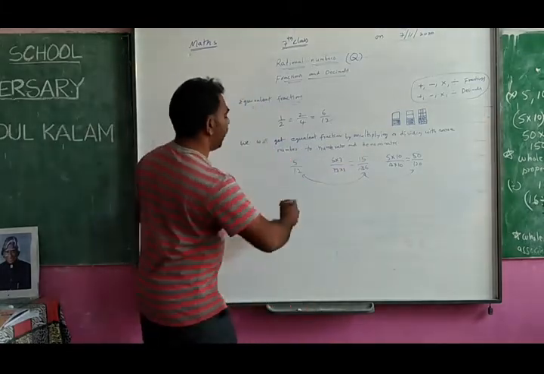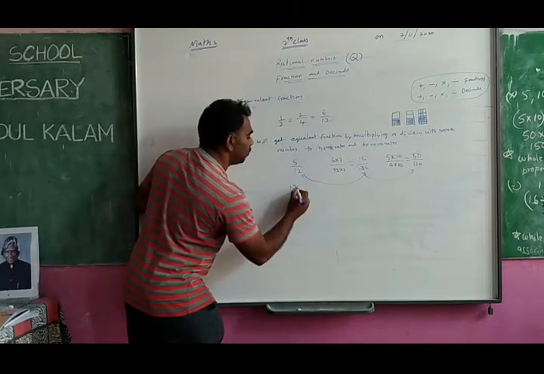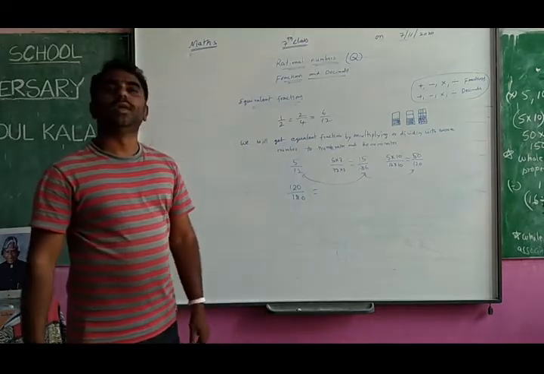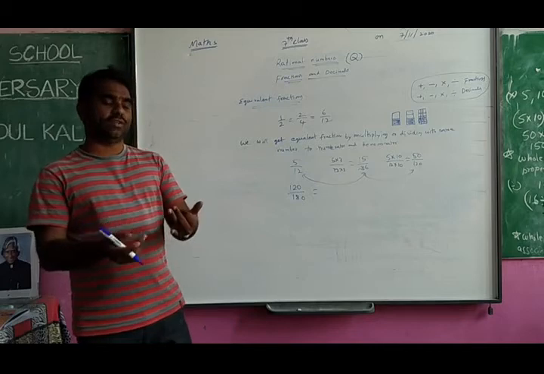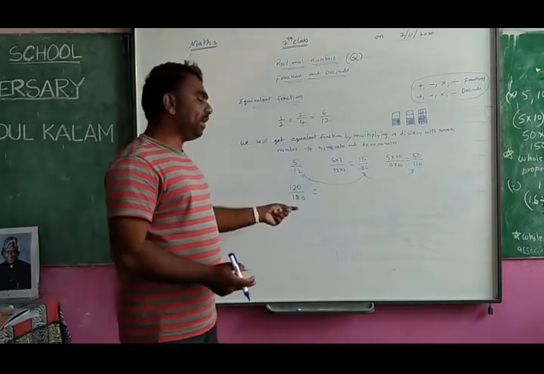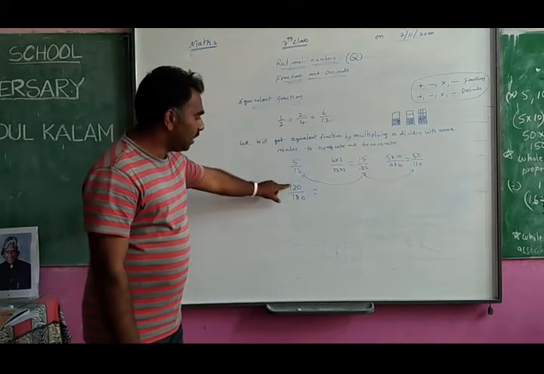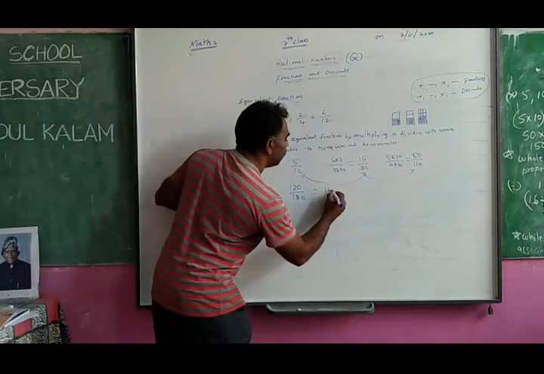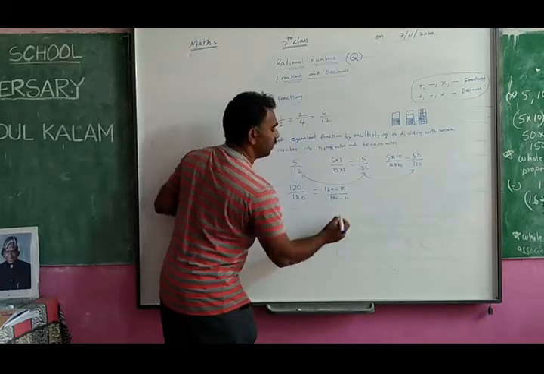Now you see, I will give you another. This is 120 by 180 I have given to you. For this you can create equivalent fractions. How do you create equivalent fractions? By multiplying you can create, or by dividing. You see, I am getting an idea here. I can divide this with 10. Numerator also I can divide with 10, denominator also I can divide with 10. Dividing 120 divided by 10, 180 divided by 10.